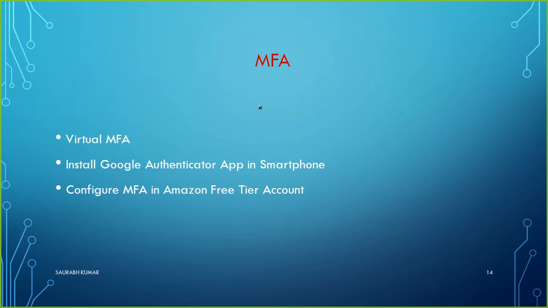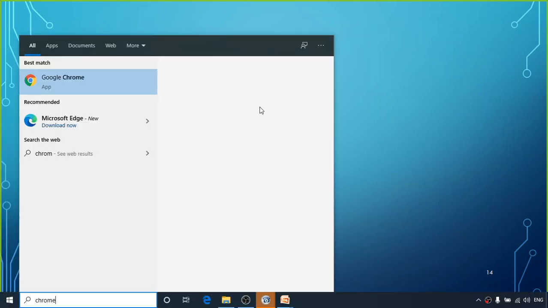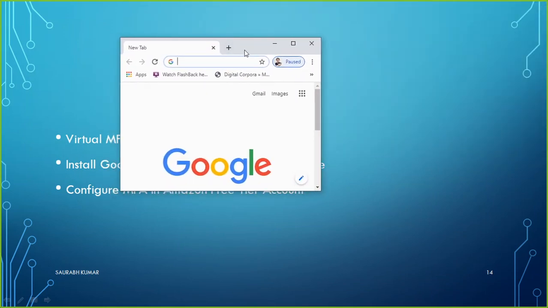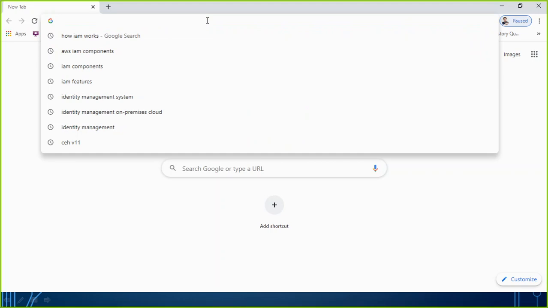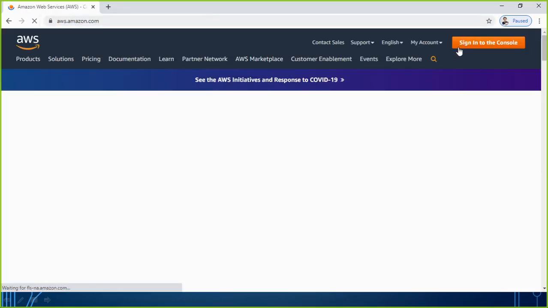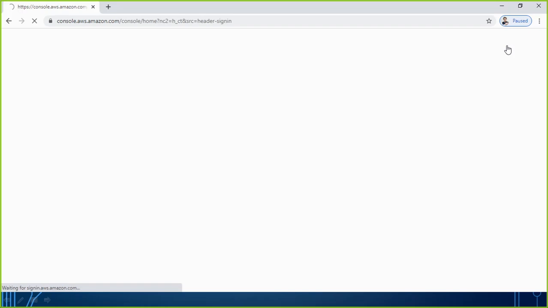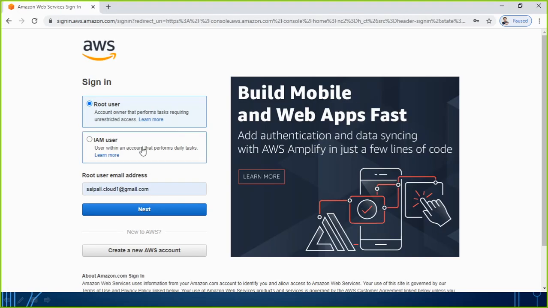To perform this practical, let me directly move to my browser. In my browser, I am going to log in with my AWS account. Let us go to sign into the console. Right now I'm going to log in with the root user.